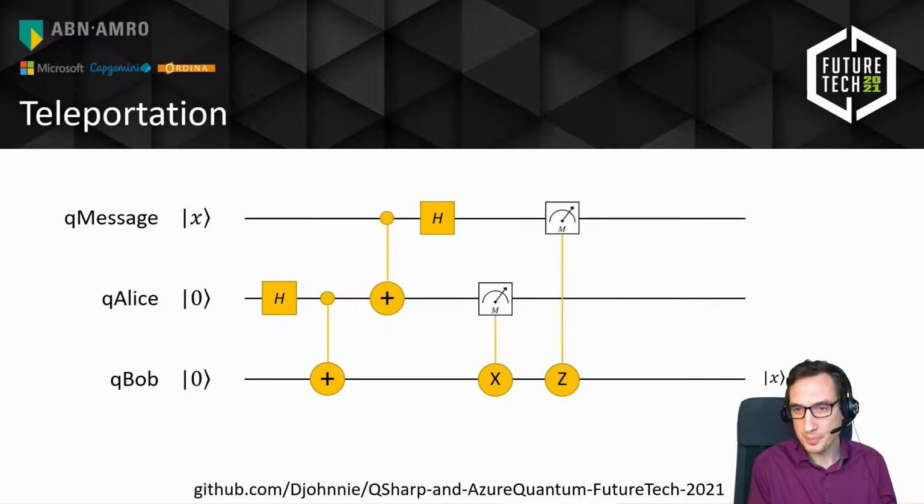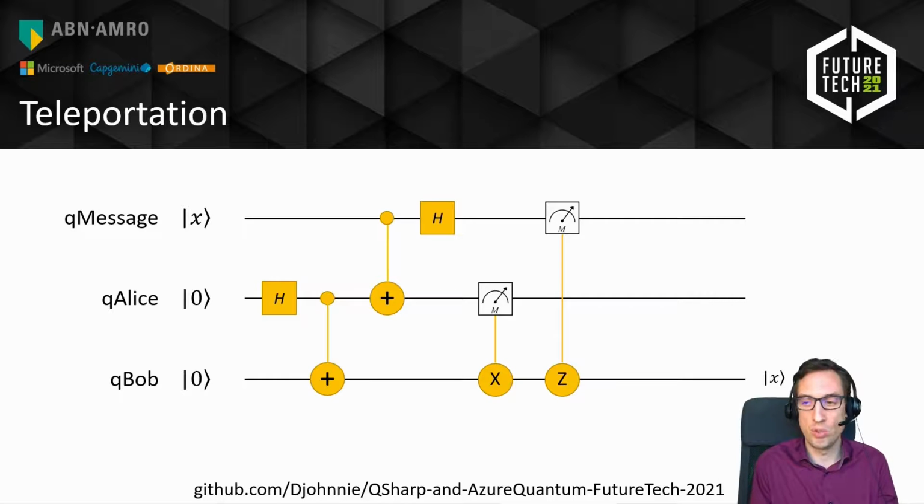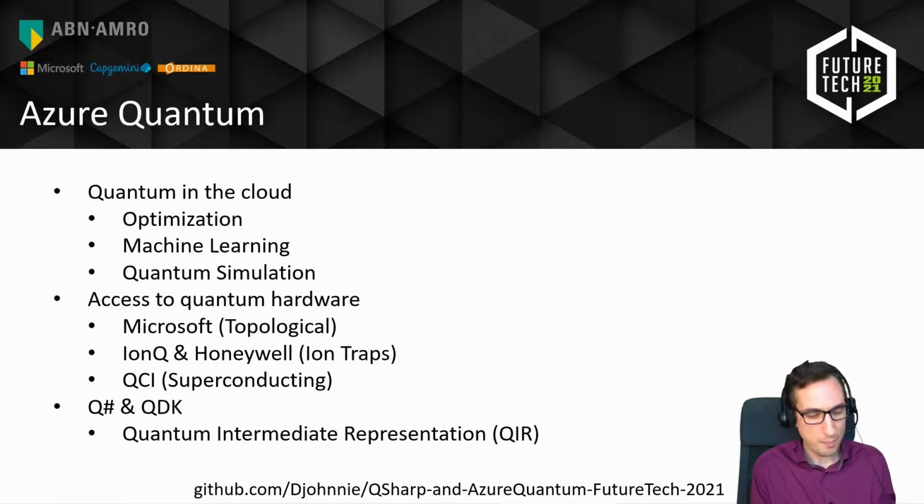Qubits are entangled. This is another example of a circuit called teleportation. So this is actually a 3-qubit circuit. On top we have some kind of a message qubit, and we can teleport the complex state of that message qubit to another qubit by running it through this circuit. I'm not going to go into detail, but if you look at my GitHub page, this is implemented using Q#, and you can try to figure it out from my GitHub page. So before we go to Azure Quantum, let's very quickly take a look into Q#.